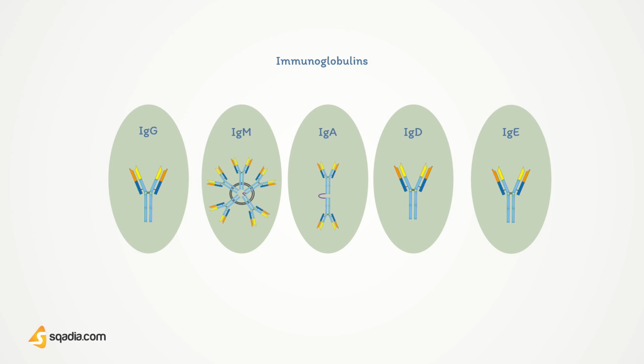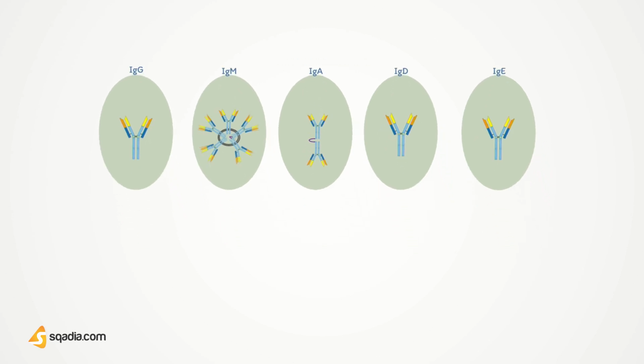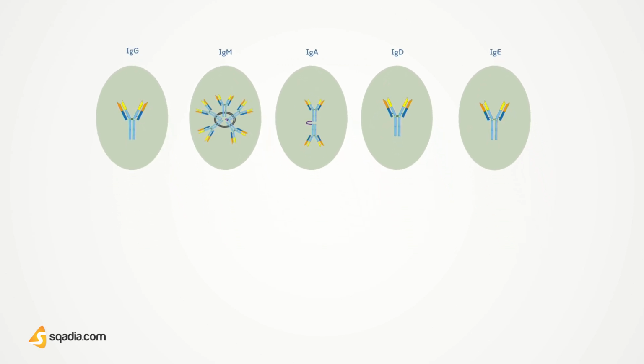features of it. The immunoglobulins are classified into IgG, IgM, IgA, IgD, and IgE. The IgG, IgD, and IgE exist as monomers, while the IgA is a dimer and IgM is a pentamer.